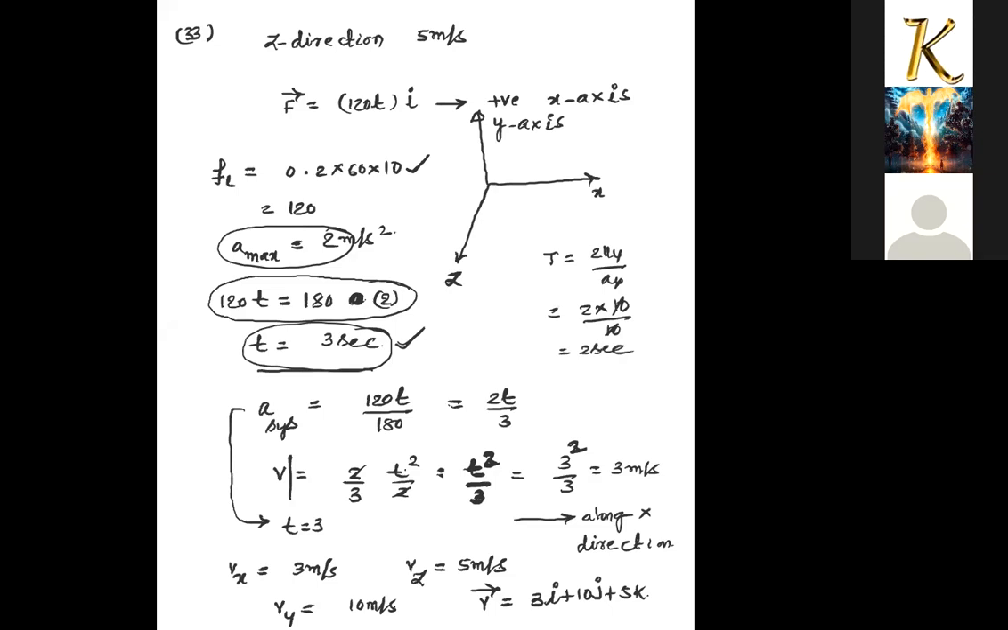First we need to find out when it will be slipping. It slips at T equal to 3 seconds. So what is the velocity at T equal to 3 seconds? I am finding acceleration as a function of time, integrating it to find velocity as a function of time, and deriving the velocity in the y direction at T equal to 3 seconds. This is a very good question.